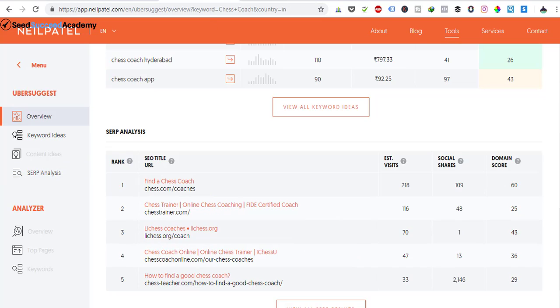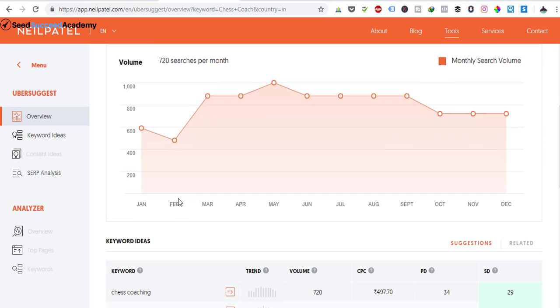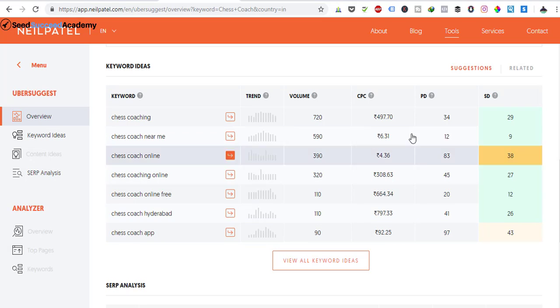Another thing that you can do with Ubersuggest is when you search, it will also give you this data. So it says the cost per click, CPC, is 180 bucks, especially in English India. The paid difficulty is 44 and SEO difficulty is 32, which means it is easily rankable, provided you give it time. And just so you know, ranking takes at least 2 months for Google to index. The search volume is the monthly search volume. It's 720, which means there are not more than 720 people searching on a given topic. So here you have the CPC and all the data.